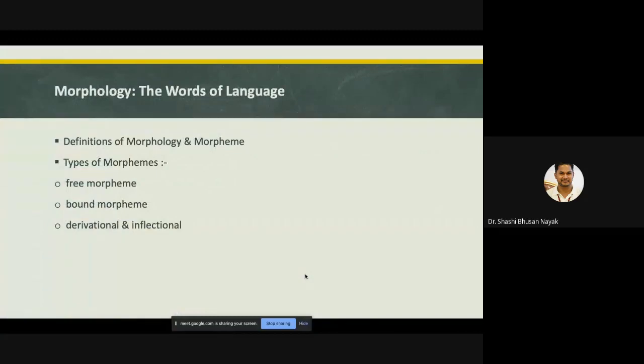Now, what is morphology? The words of a language, or definitions of morphology and morpheme, I'll let you know in due course of time. Then types of morphemes. What is a free morpheme? What is a bound morpheme? And what is a derivational morpheme? And what is an inflectional morpheme?